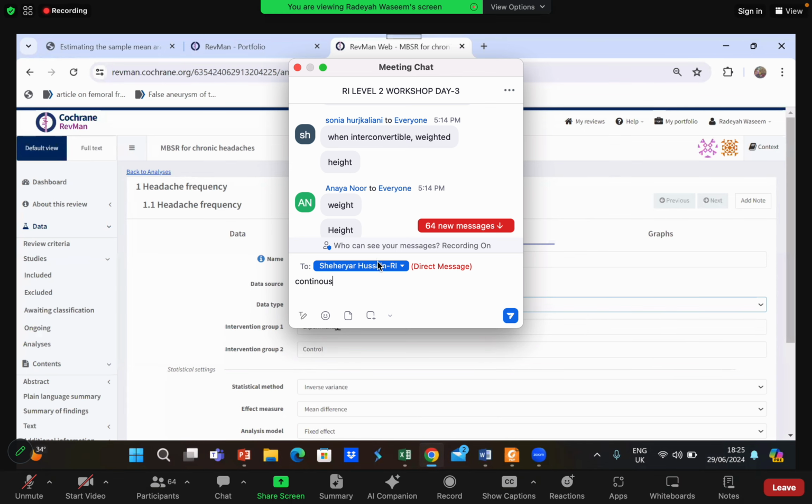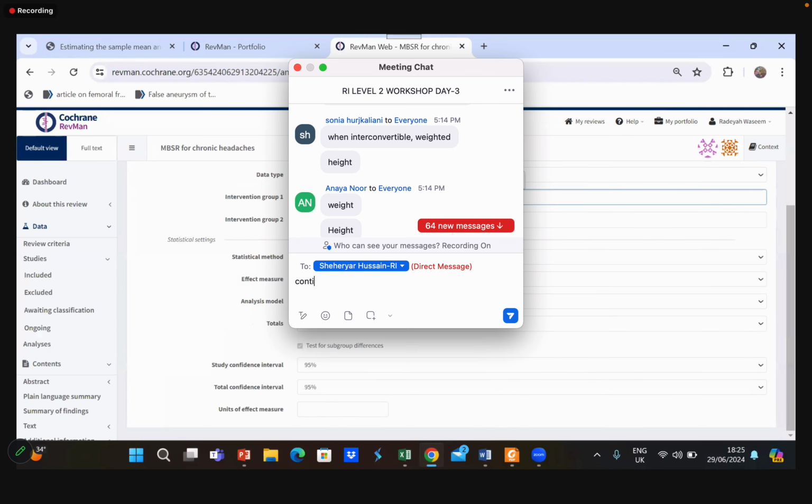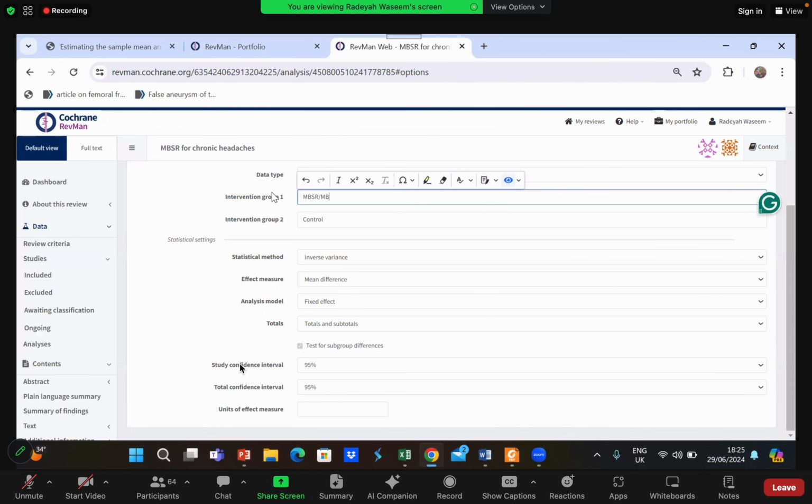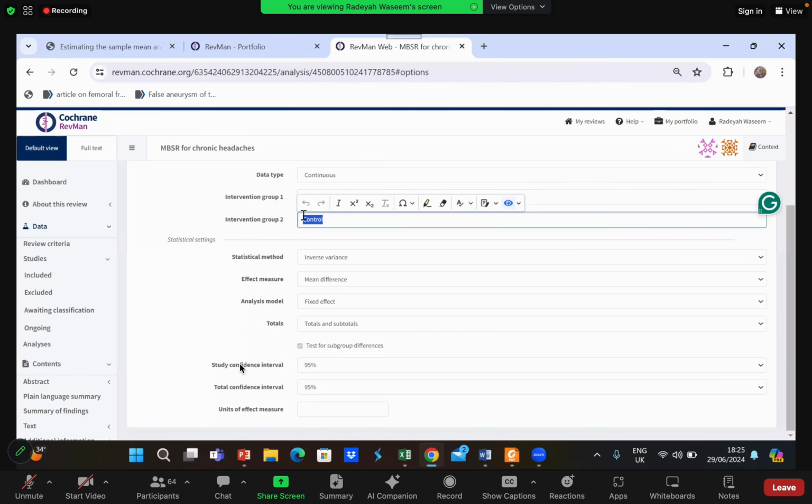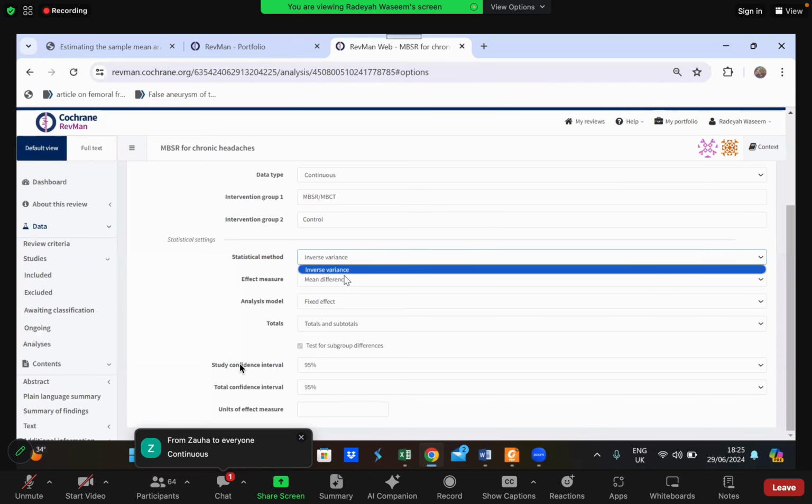Continuous, exactly. Intervention group. What is my intervention group? It is MBSR, MBCT. I'll leave it as control. Okay. Statistical method will remain as inverse variance.